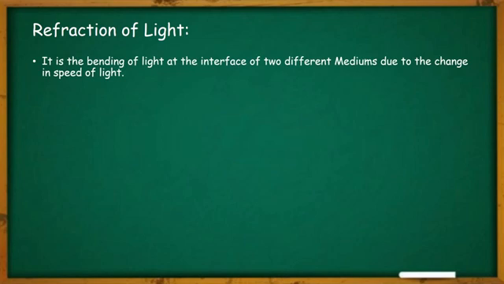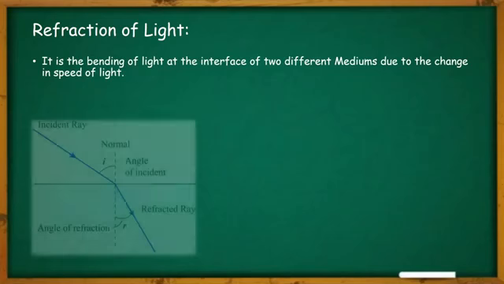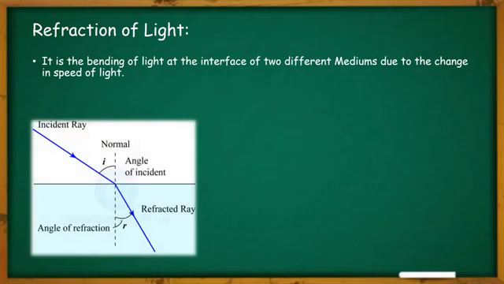If a ray of light is traveling from one medium to the other medium, at the interface of the two mediums, it can bend. What is the meaning of this word interface? Interface means the joining point of the two different mediums. Let us take one example. Here, as you can see, the middle line is separating the picture into two different parts. Let us imagine the upper part of the picture is one medium and the lower part is another medium.